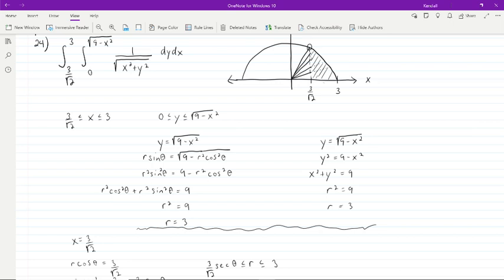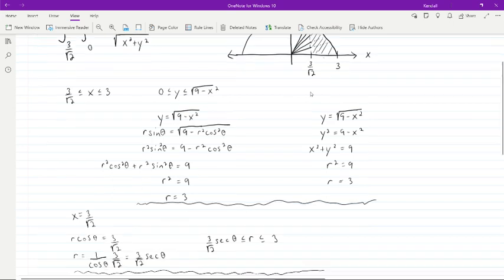This point right here is the point that we're trying to figure out, because we already know theta is equal to 0 down here on the x-axis. We need to figure out what theta is when we go all the way up to this top line right here. And on that top line, we know that r is equal to 3. It's always equal to 3.